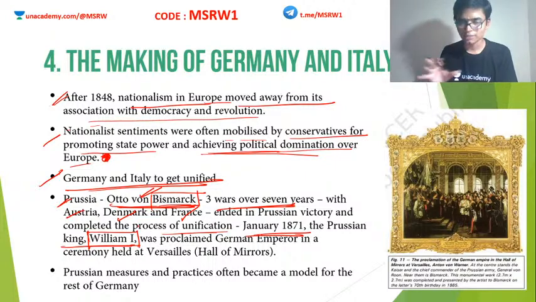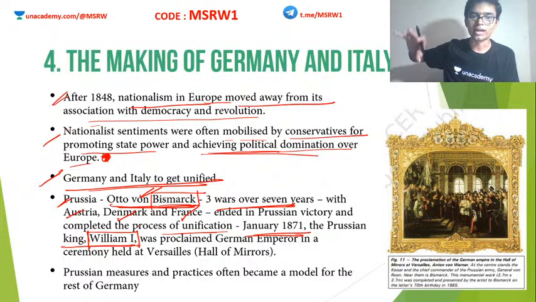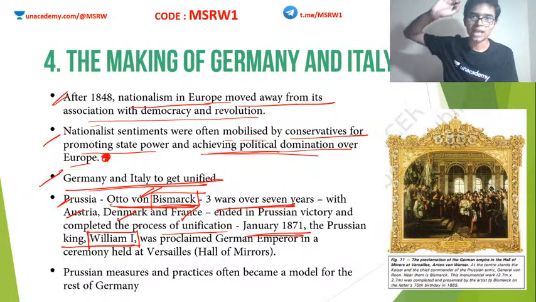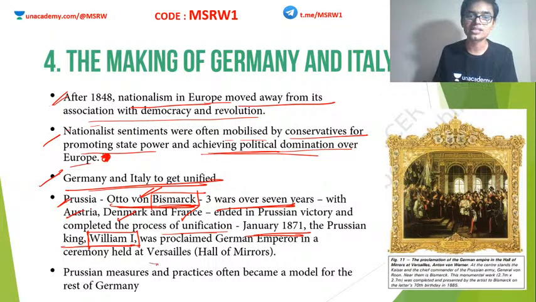After the unification of Germany was completed by Otto von Bismarck, he made William I the emperor of Germany. This ceremony happened in the Palace of Versailles, in a hall known as the Hall of Mirrors. It's a beautiful hall. You can Google it if you want to see it. In the Hall of Mirrors, William I was proclaimed as the ruler of Germany.